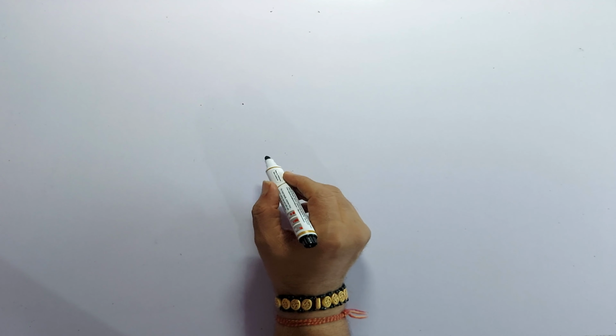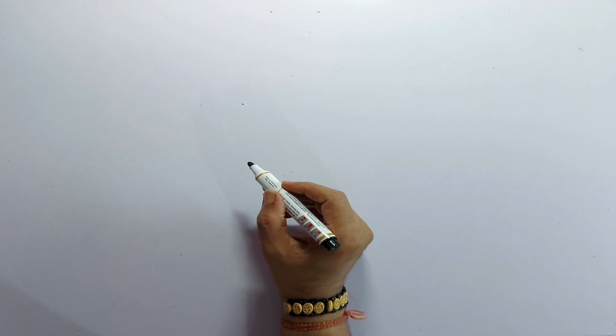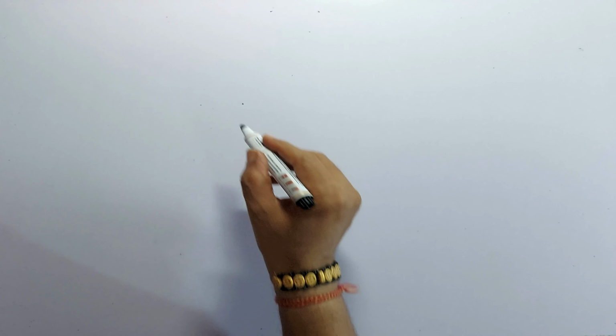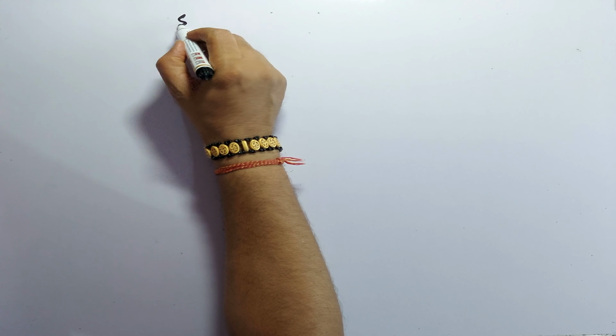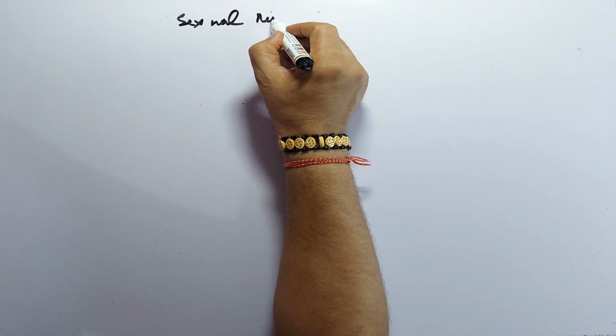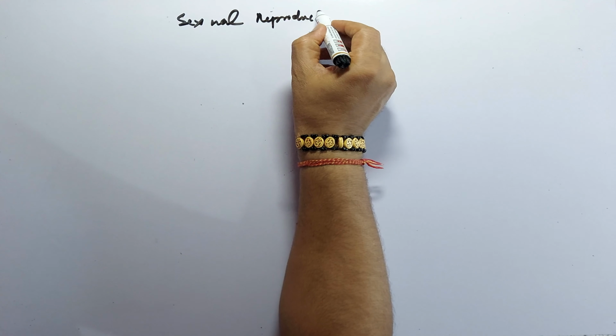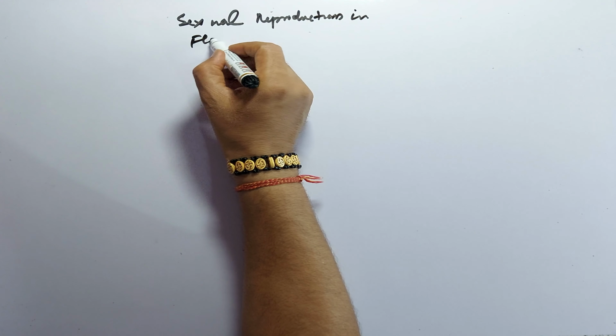Hello students, today we will discuss the question series of the chapter Sexual Reproduction in Flowering Plants.